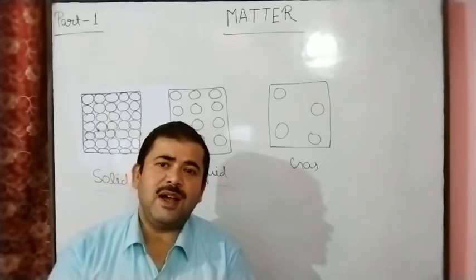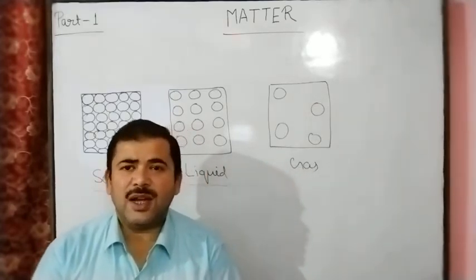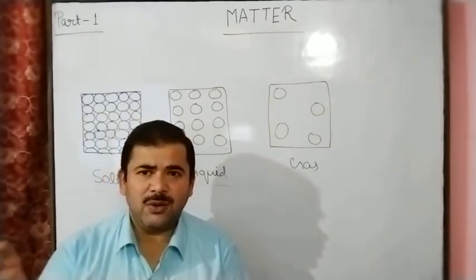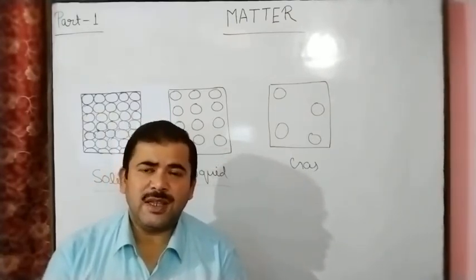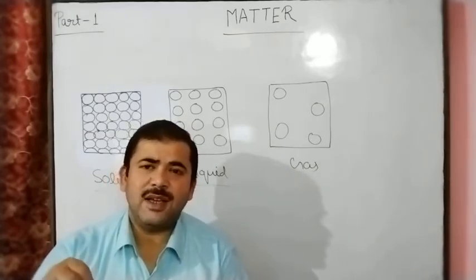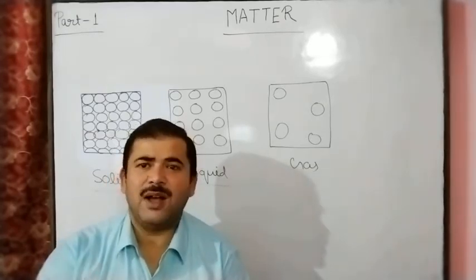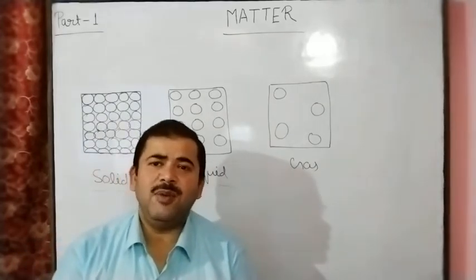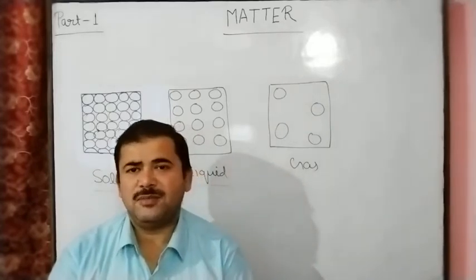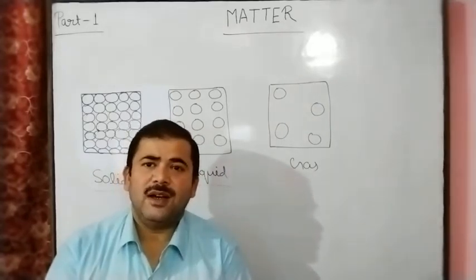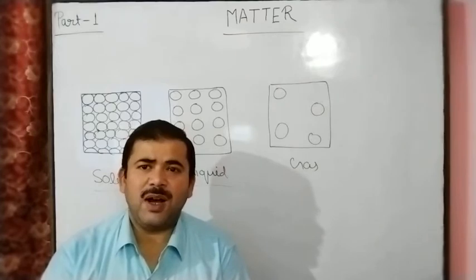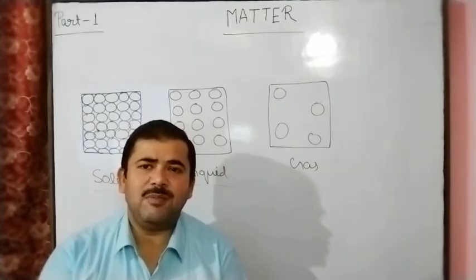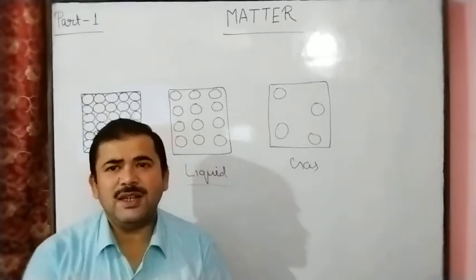And the gaseous state has no particular volume, no shape, no size, but gases have a definite mass. So the liquid state and gaseous state have no particular shape or size. The liquid state has a particular mass and volume, but only the gas has a definite mass. So these are the three states of matter.